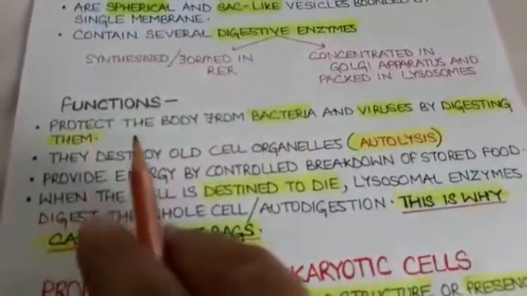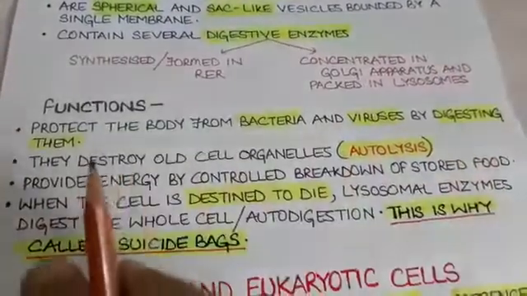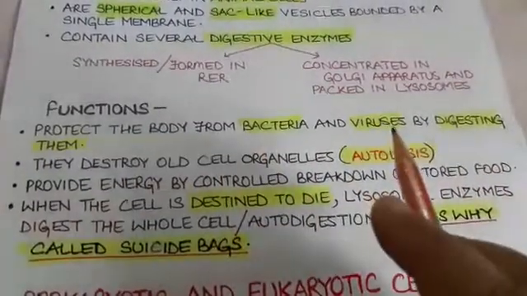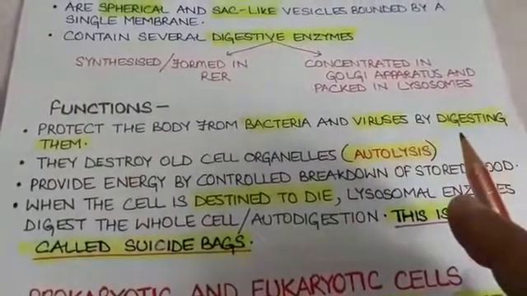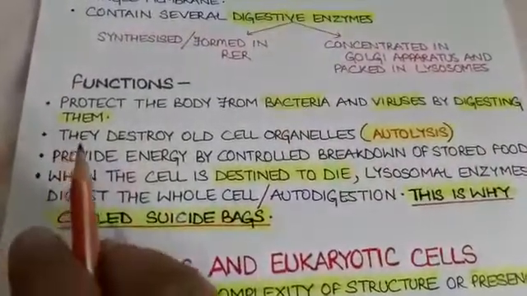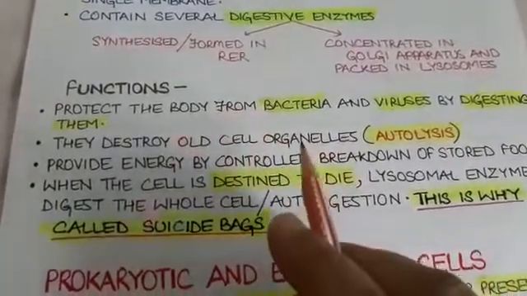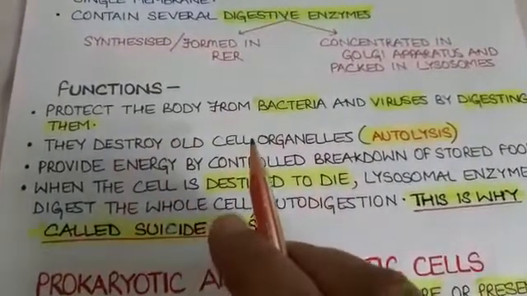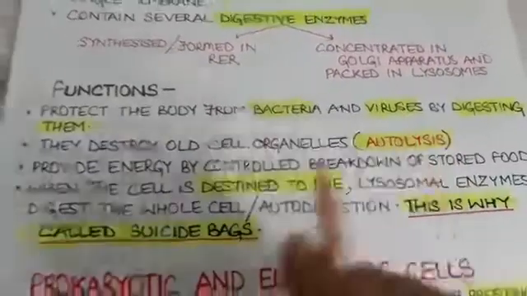The functions of lysosomes are: number one, they protect the body of a living organism from bacteria and viruses by digesting them. Whenever the bacteria or virus enters the cell, it is digested by the digestive enzymes of lysosomes. Whenever the cell organelles become old and they start to become non-functional, they are destroyed and digested by the lysosome. This process is called autolysis.